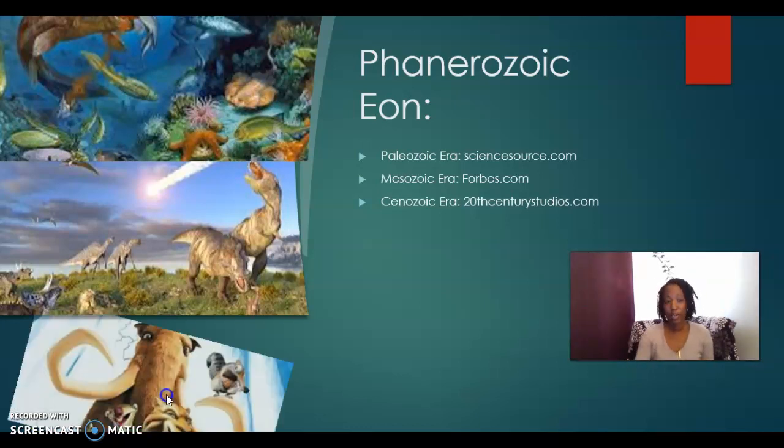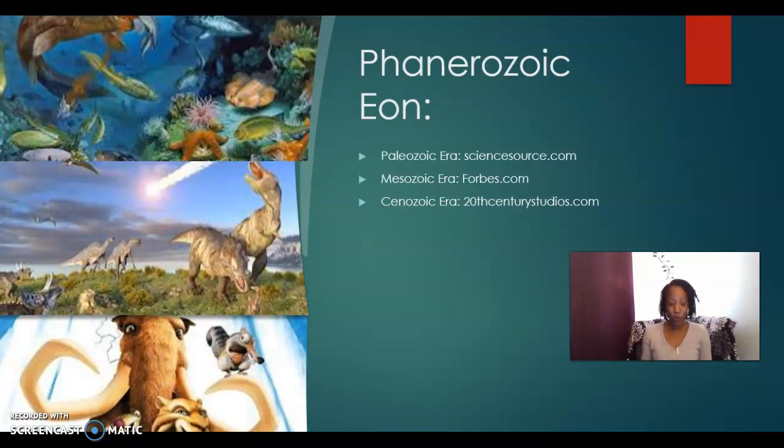And then currently we are in the Cenozoic era, meaning new life. It is present day. It is characterized by a time frame of ice caps and the ice age during this time frame, and also by the great evolution of mammals and plant life. So that is just a quick summary of Earth's 4 eons. Again, they're Hadean, Archean, Proterozoic, and Phanerozoic. And our Phanerozoic is broken down into eras, which is the Paleozoic era, Mesozoic era, and Cenozoic era.